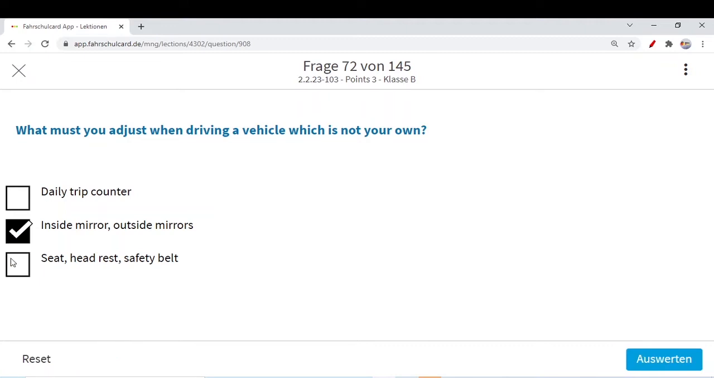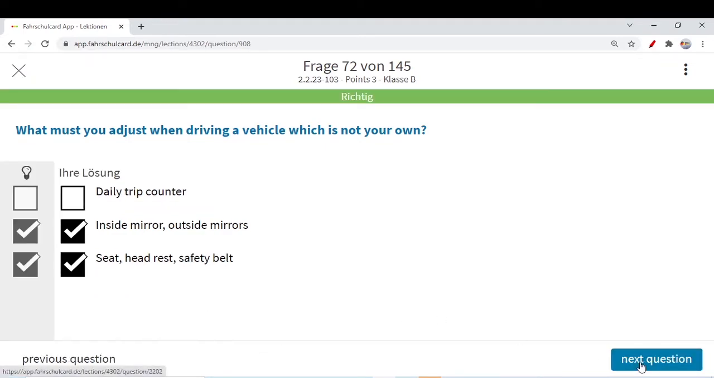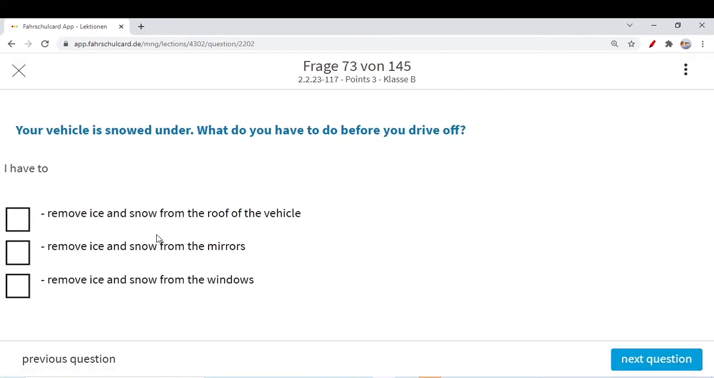As I told you, even the seat, headrest and safety belt vary from person to person. Maybe the person whose car you are using has a different physique and height. That's why you have to adjust everything as per your own requirement, not the daily trip counter. It's a totally different thing. It tells how many kilometers you have traveled. Don't worry about this.